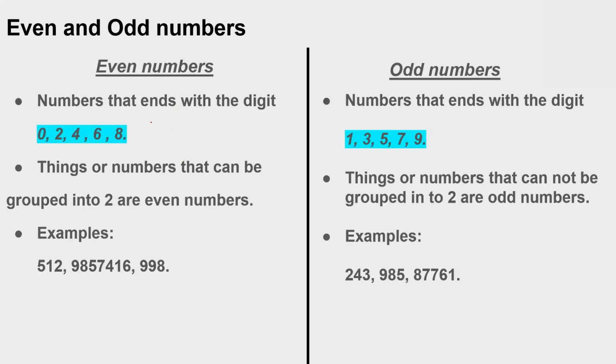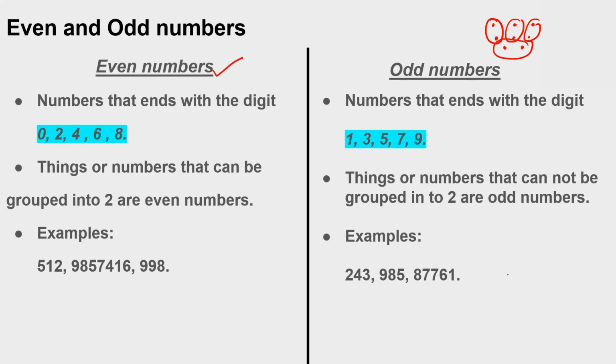Now we are going to discuss even numbers, odd numbers, prime numbers, and composite numbers. I hope you are familiar with even and odd numbers. Even numbers are those numbers which come in pairs. If I give you some random dots, 1, 2, 3, 4, I will make pairs. All the values are making a pair, so it means the total number is an even number.